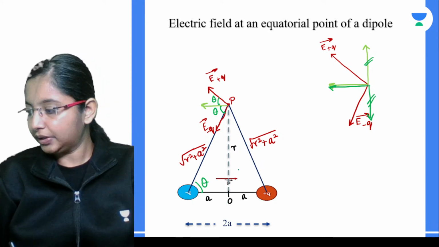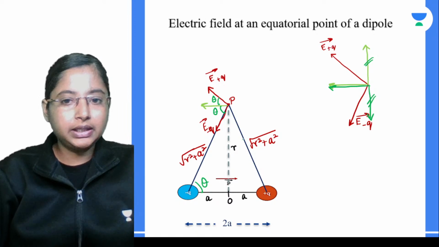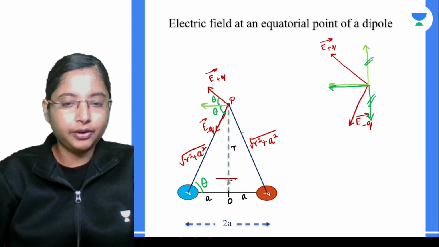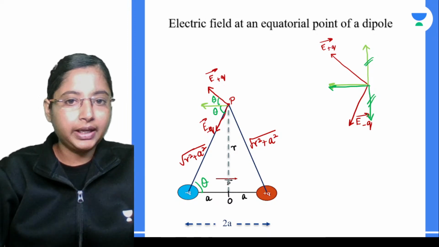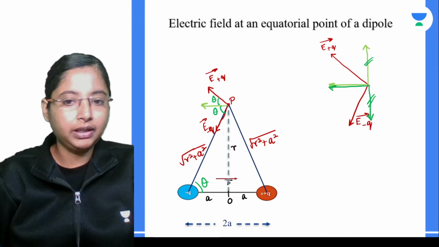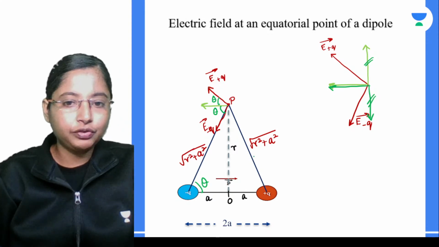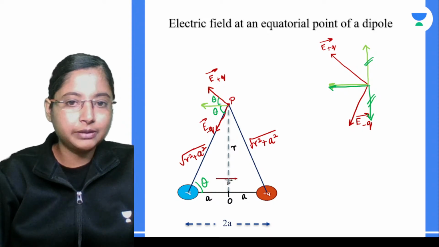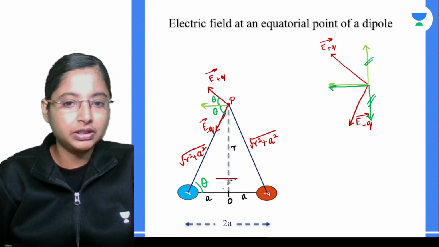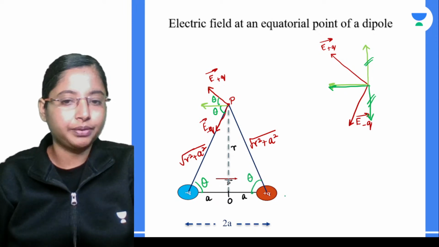Again, this is a straight line, and this is a straight line. With this parallel line, this vector is making an angle theta. We have not drawn it perfectly straight, but it is a straight line, and because this is a parallel line to this one, this line will also make an angle theta over here.